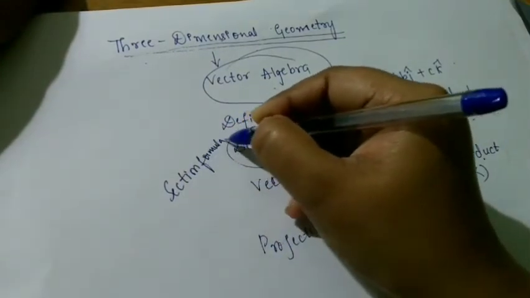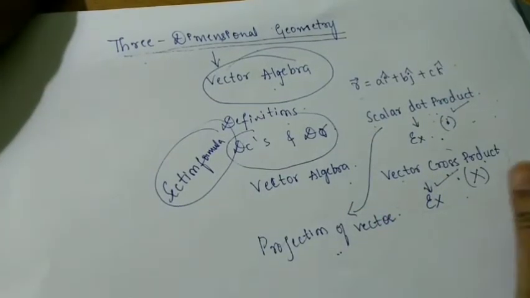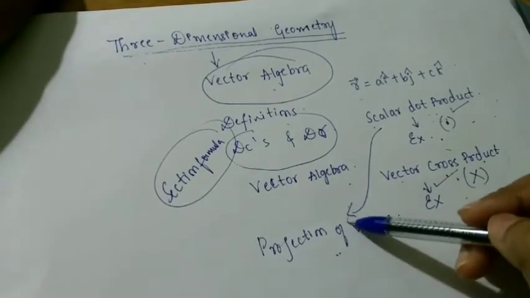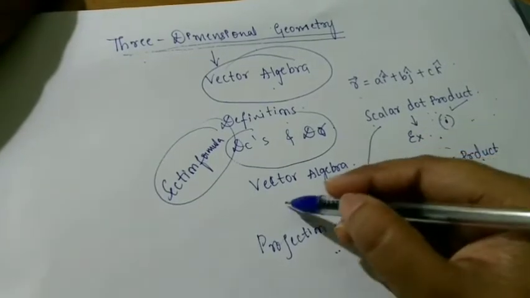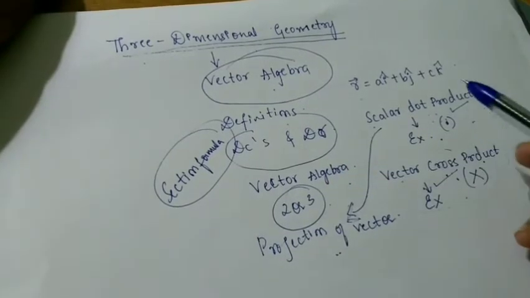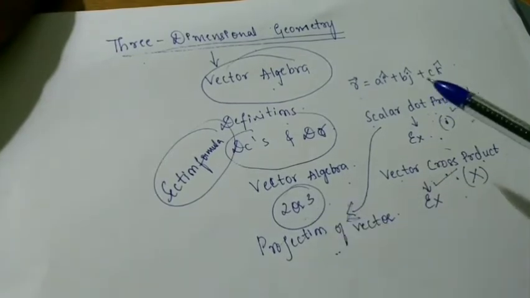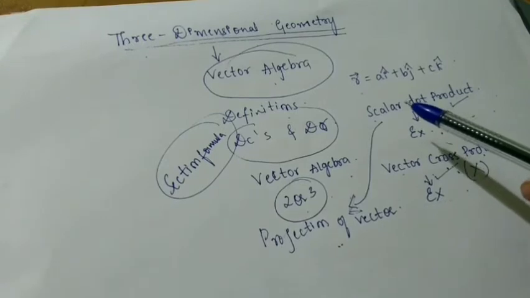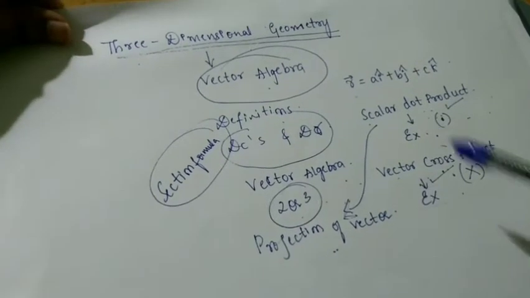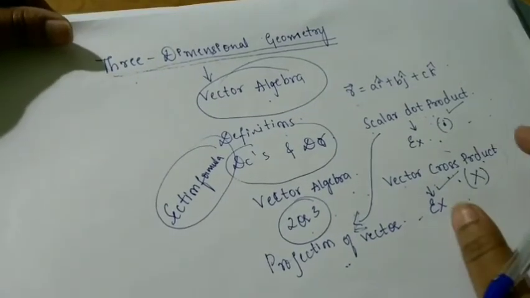So this is just an outline of all the vector algebra concepts whatever you have learnt. As far as vector algebra is concerned, please don't neglect this, because 2 or 3 marks questions are very easy questions here, especially based on dot product and cross product they'll come, or on projection they may come. Questions will be very simple. See that you learn them very properly. Now after this we have to study three-dimensional geometry.